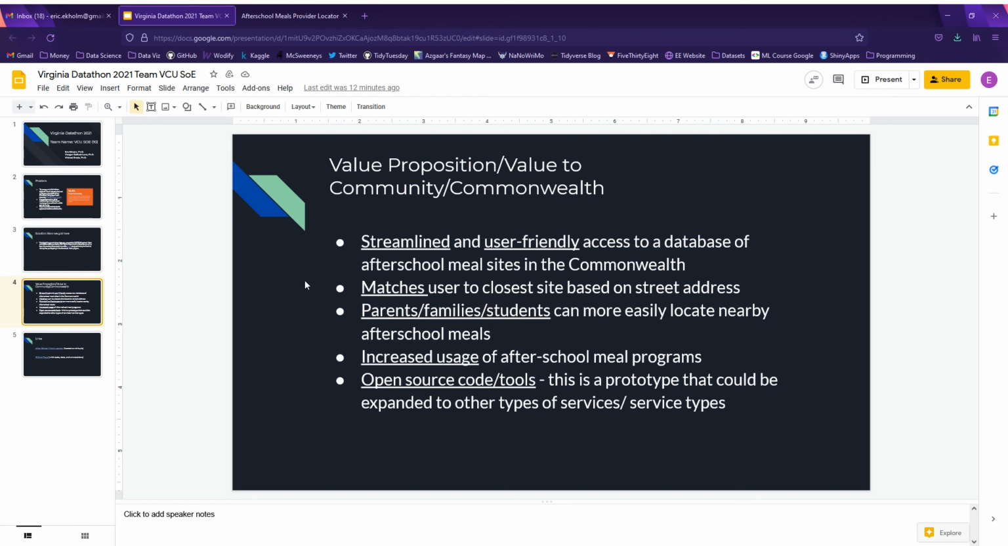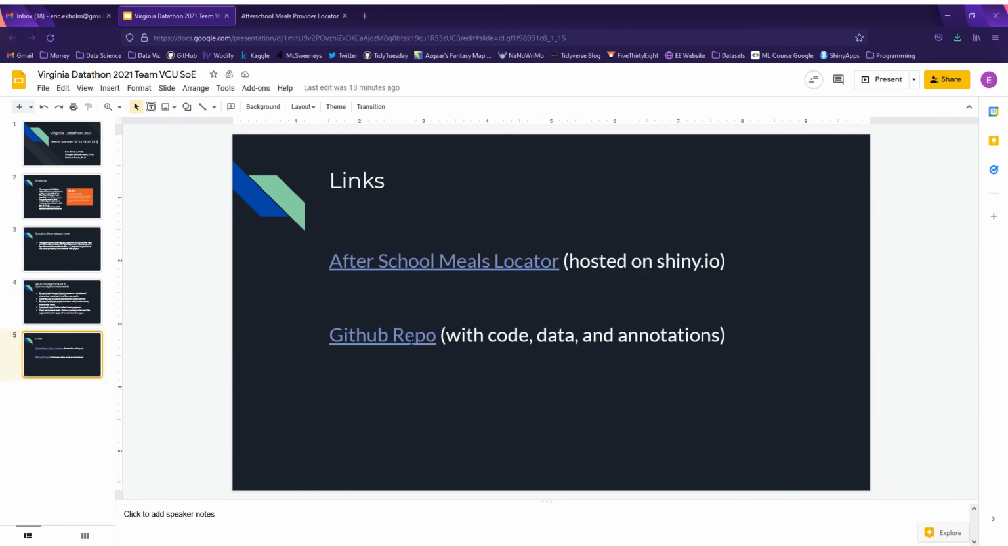And lastly, we believe another benefit of our approach here is we used entirely open source tools, and so anyone who wanted to expand upon our solution could do that by accessing this GitHub repo here, which has all of our code, the cleaned data, and annotations. And we also have a link here as well to the app itself.